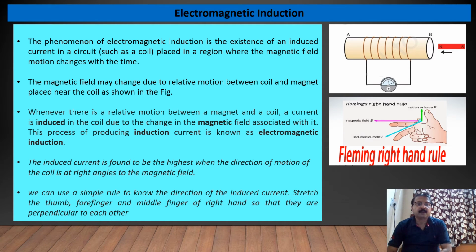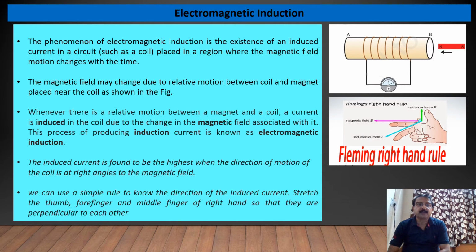Whenever there is a relative motion between a magnet and a coil, a current is induced in the coil due to the change in the magnetic field associated with it. This process of producing induced current is known as electromagnetic induction.